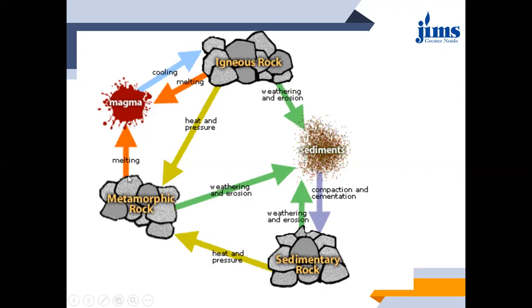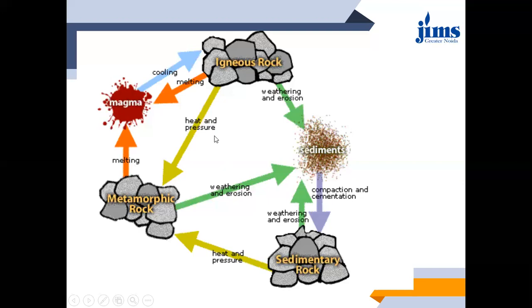If you expose metamorphic rocks to very high heat, or magma or lava, then again it will be merged into magma only. Then if it is exposed to weathering action or erosion, these metamorphic rocks will again be converted into sediments, and from sediment it will be converted into sedimentary rock.